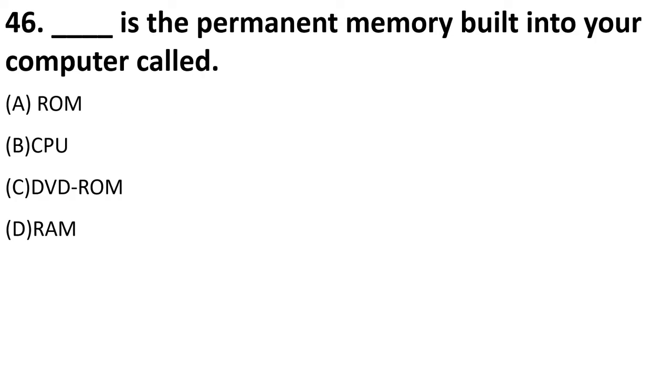Next is, dash is the permanent memory built into your computer called. So the permanent memory that is built inside your system by the manufacturer itself is called read only memory. Whatever is there inside a ROM, you cannot change it, and it has very crucial information regarding your computer. Okay.